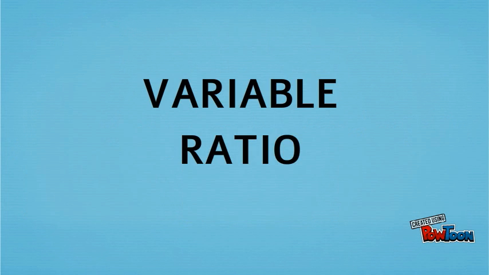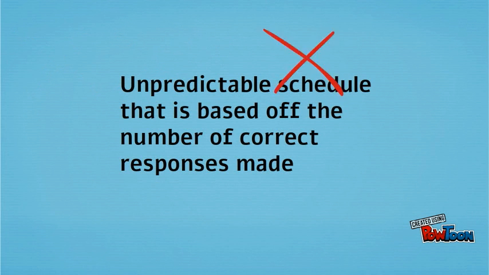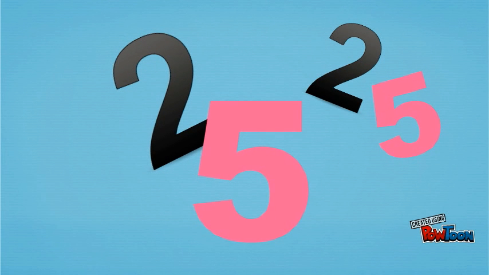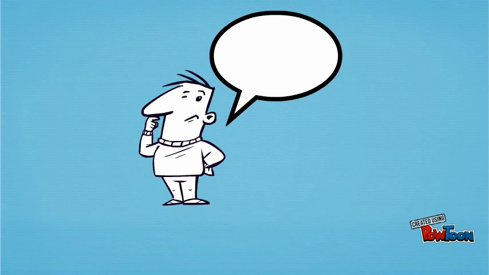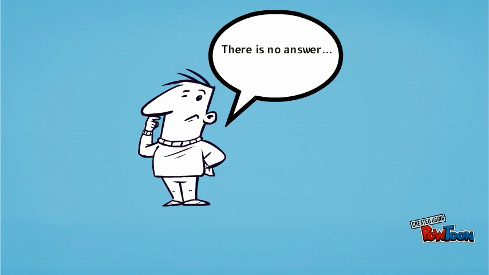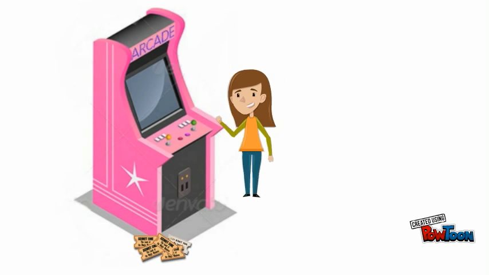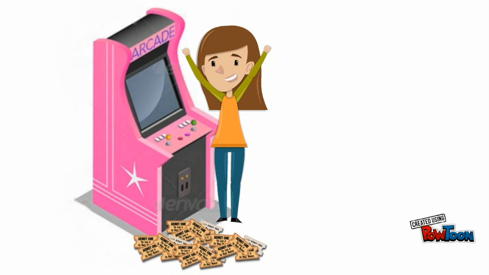A variable ratio schedule is an unpredictable schedule that is based on the correct number of responses made. The number of responses needed each time for reinforcement varies, unlike fixed ratio. Think of the word variable as similar to the word varies, meaning no single definite answer or unpredictable. For example, Sally is in an arcade. She wants to play the ticket winner game. The grand prize is 500 tickets. Sally knows she will hit the jackpot, but she does not know how many coins she will have to put in order to receive the prize.